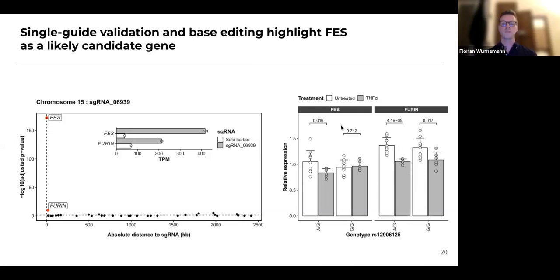But when we look at the same effect for FES, in the AG context, we do see a reduction of FES expression. However, this reduction vanishes when we introduce the GG genotype, meaning that the effect of this SNP on FES expression within an inflammatory context is genotype dependent and might point towards the fact that FES might be the causal gene at this variant, or that both genes are actually implicated in coronary artery disease risk.